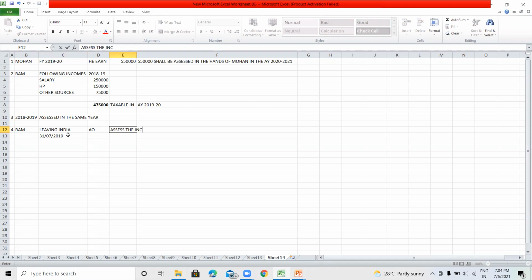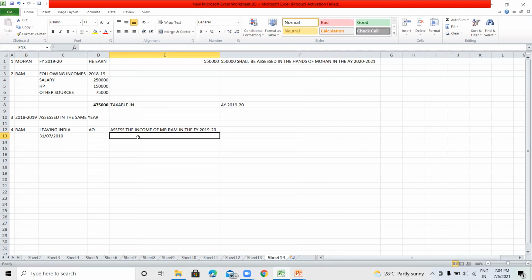the income of Mr. Ram in the financial year 2019-20. Means the income which is earned by Mr. Ram from 1st April 2019 to 31st July 2019, then such income will be assessed in the same financial year. Such income means up to the date of his departure.